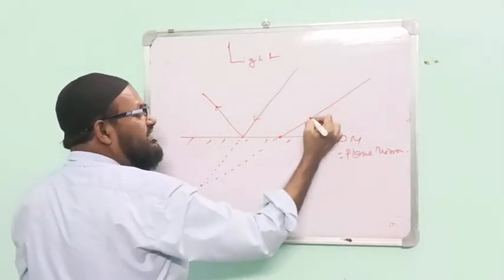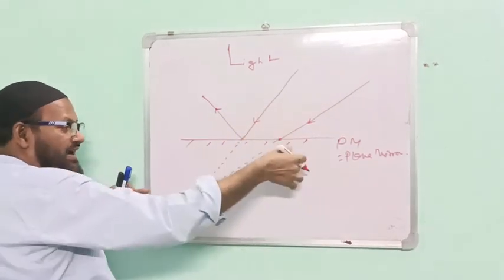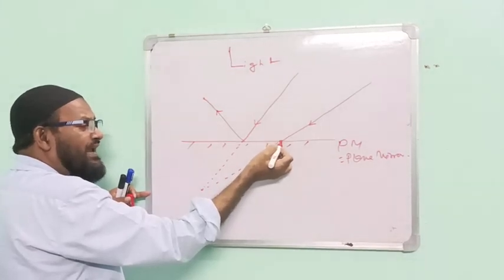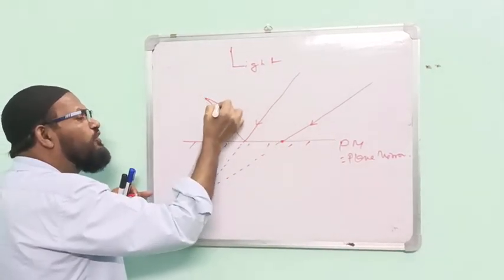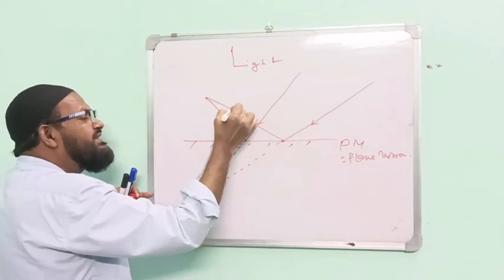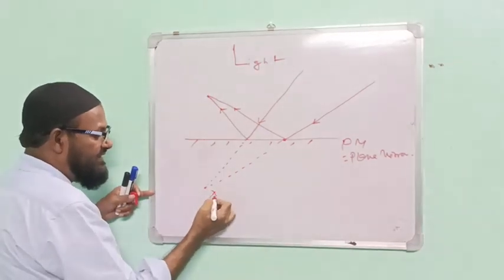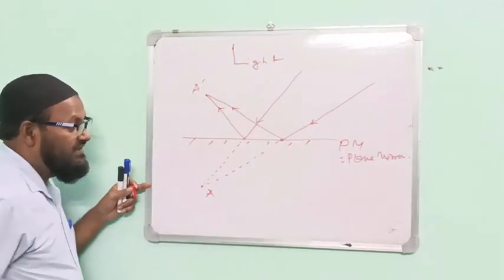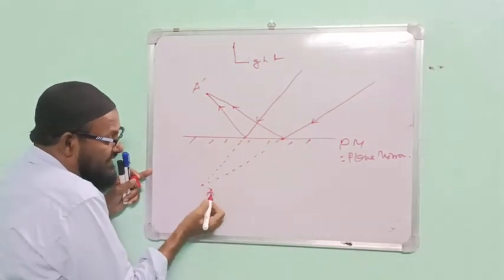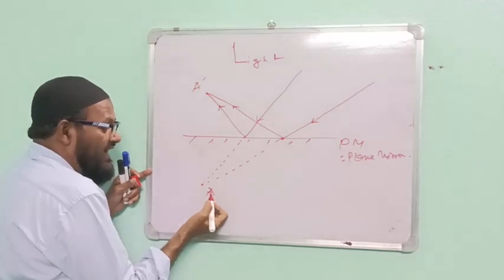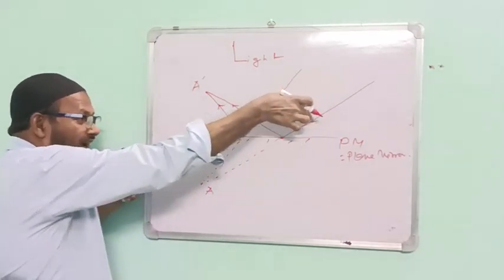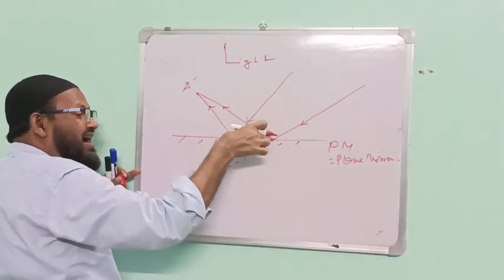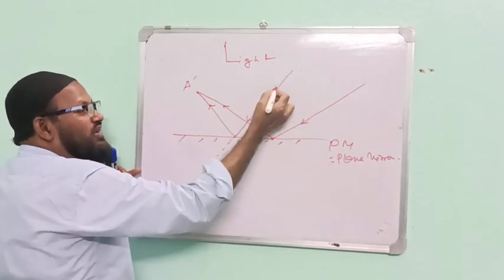What is this? This is the real path of light, but after reflections from this plane mirror, light moves here. Please see here. In this case, this is A and this is A dash. This A is formed by these two lines. These two lines are moving towards the plane mirror.